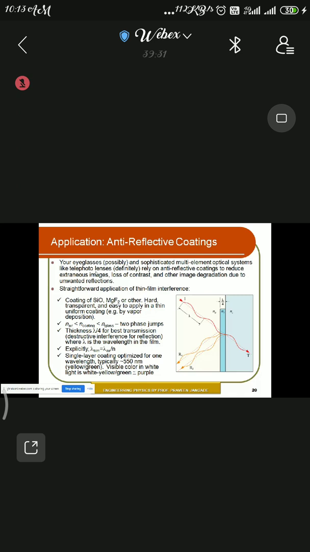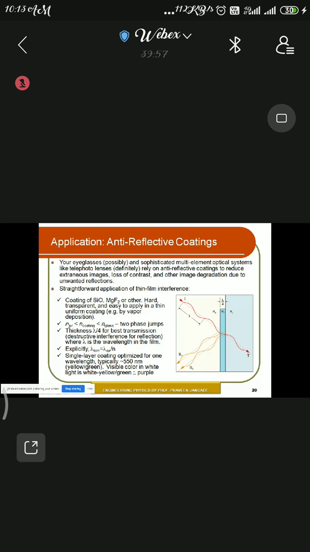Okay, so if we assume that the light strikes the lens, you can see here the diagram. There is a light which strikes the lens at near normal incidence. You can consider these are the waves that will be incident normally. So right now it is mentioned the waves that are incident on this particular surface.